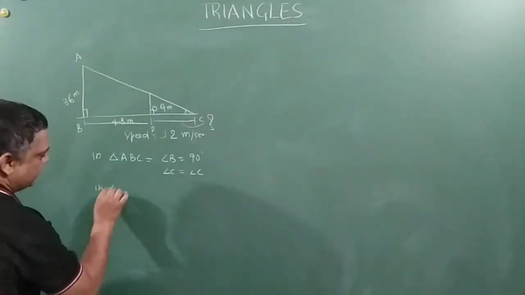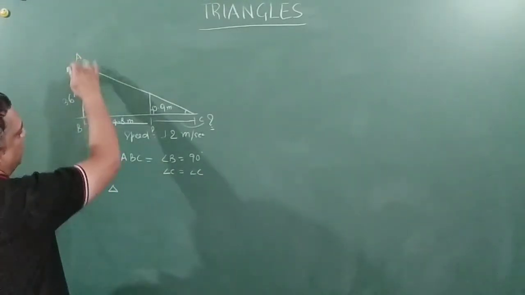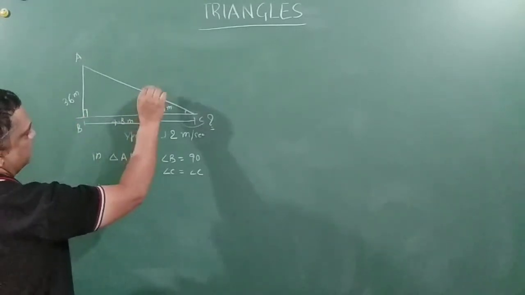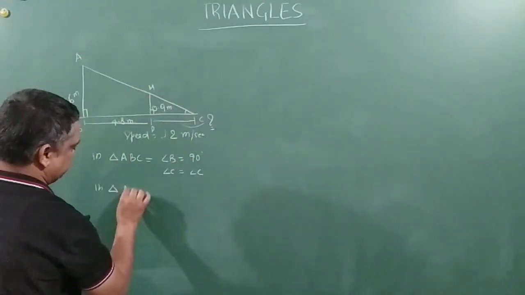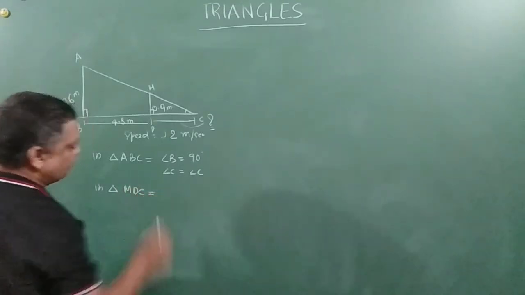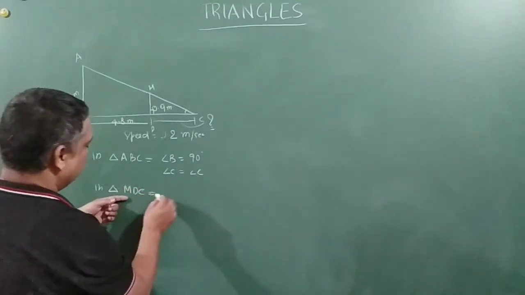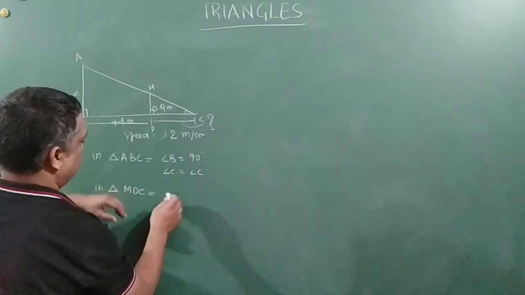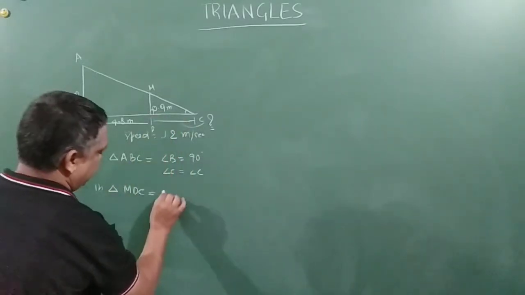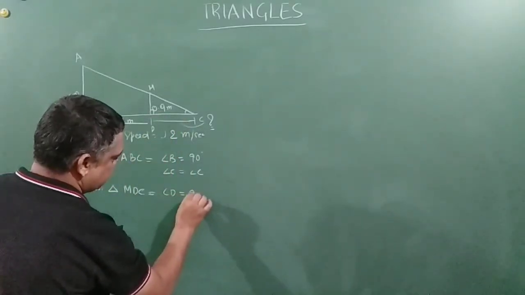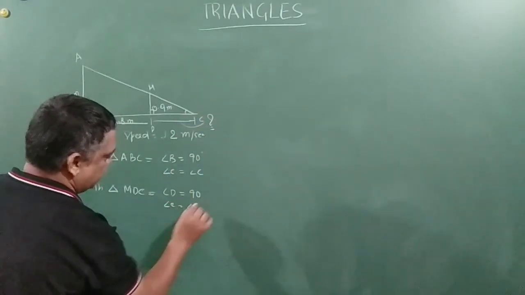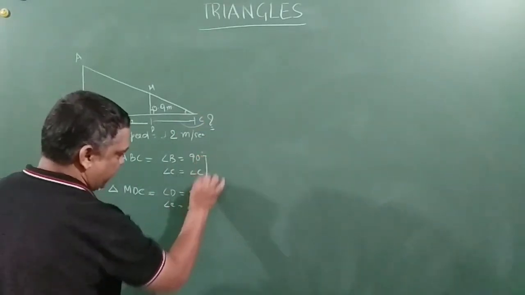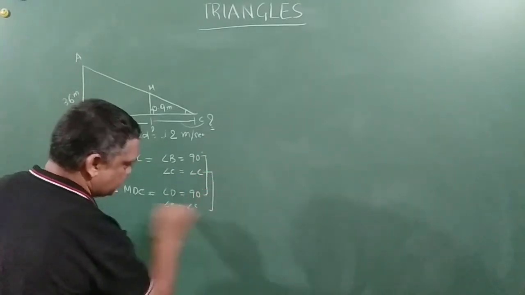In triangle MDC, this angle D is again 90 degrees, and angle C is angle C. Now you see, friends, these two are equal and these two are equal.